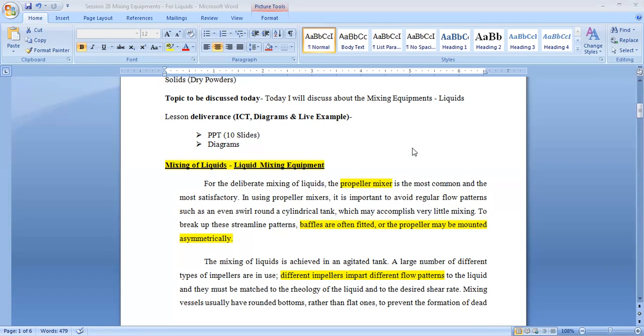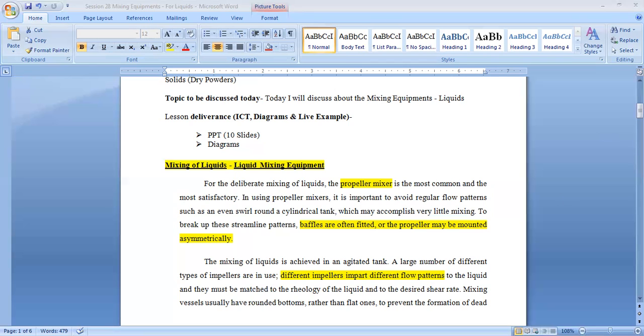For stopping these, we use an arrangement known as baffles. These baffles are fitted in the cylindrical tank. So when the baffles are fitted in the cylindrical tank and the impeller is moving, there is no vortex formation and no swirling action. So the mixing is proper.